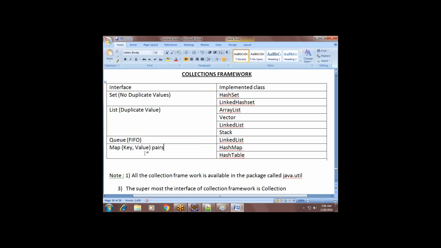It stores the values in key value pairs. Let us see one by one, no problem. Okay. So set does not allow duplicates, list allows duplicates. There is a difference between these two. Understand?